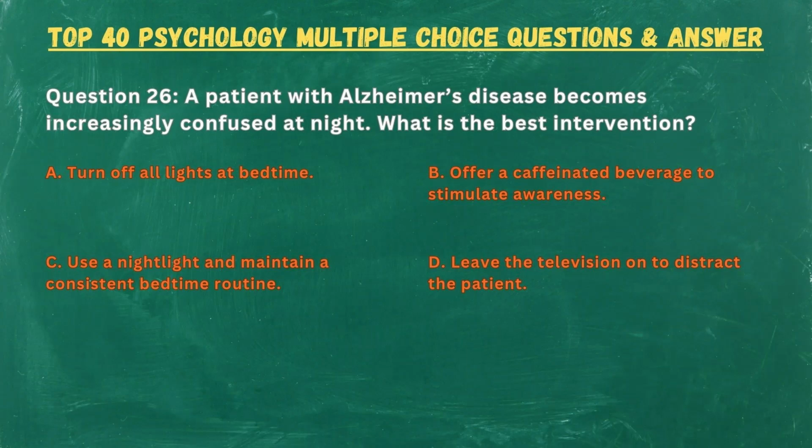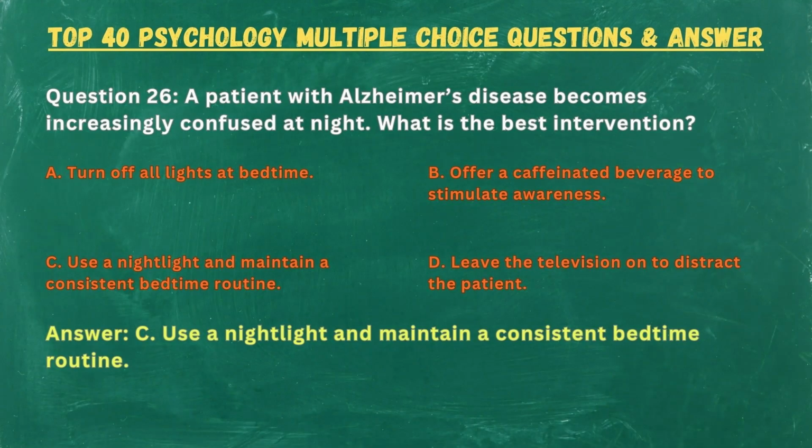Question 26. A patient with Alzheimer's disease becomes increasingly confused at night. What is the best intervention? A. Turn off all lights at bedtime. B. Offer a caffeinated beverage to stimulate awareness. C. Use a nightlight and maintain a consistent bedtime routine. D. Leave the television on to distract the patient. Answer: C.